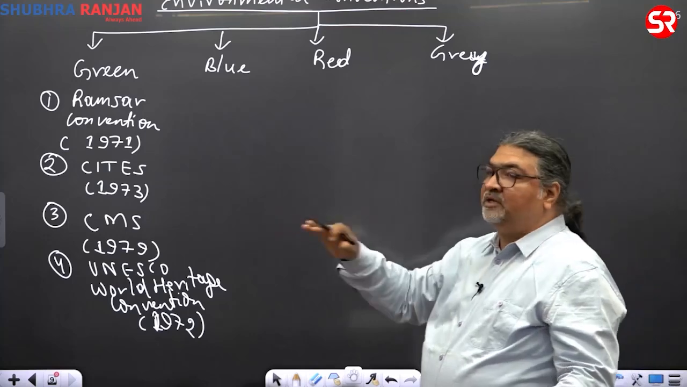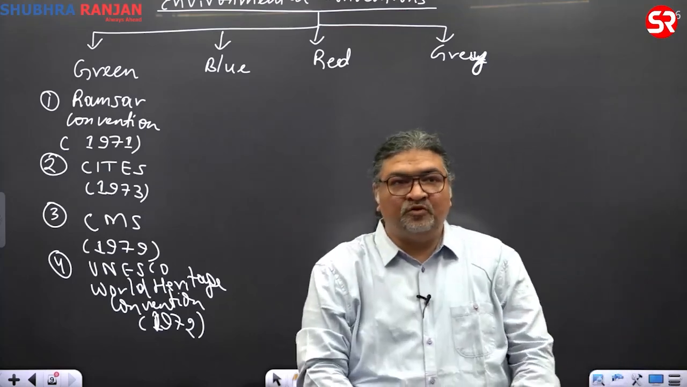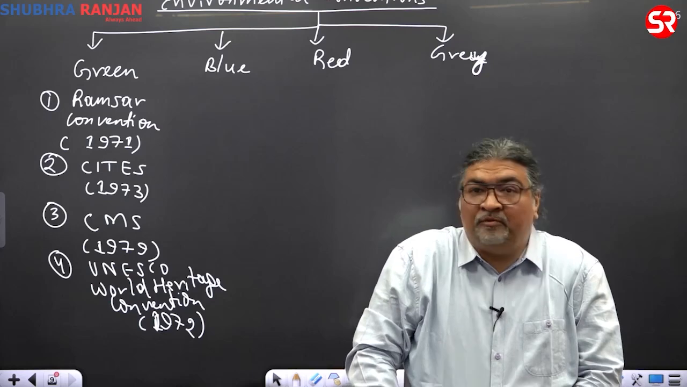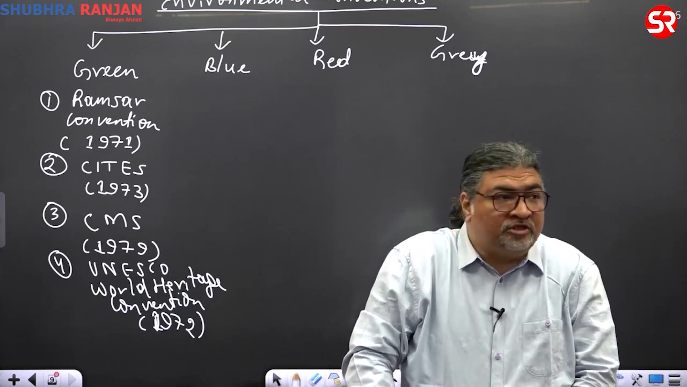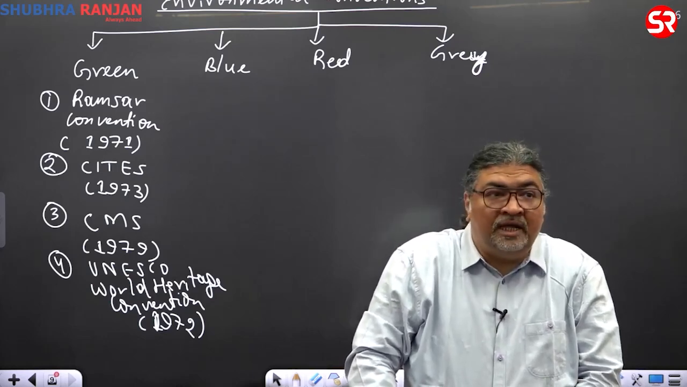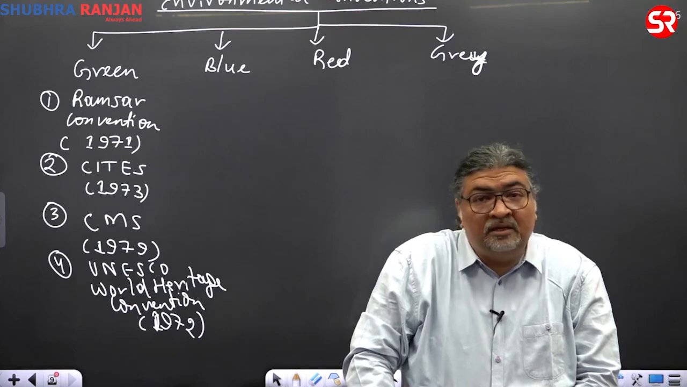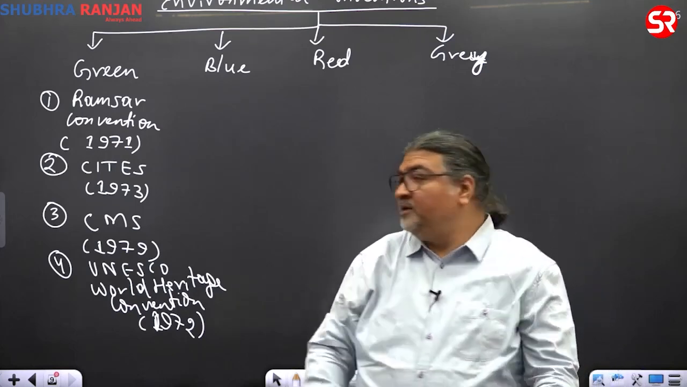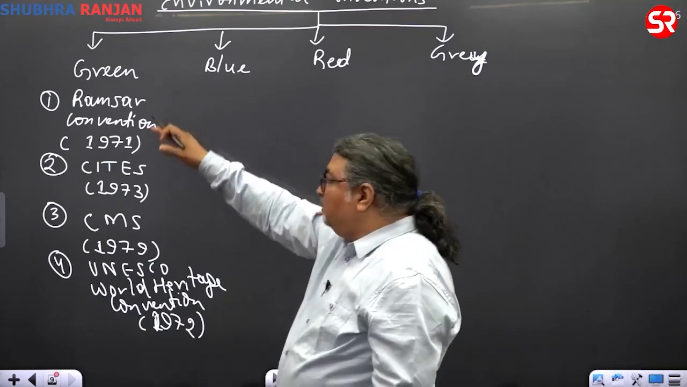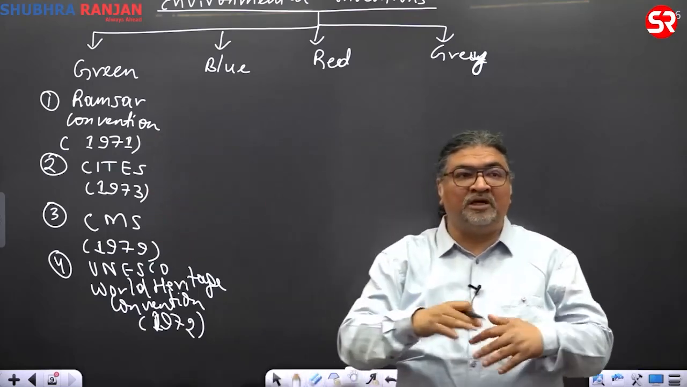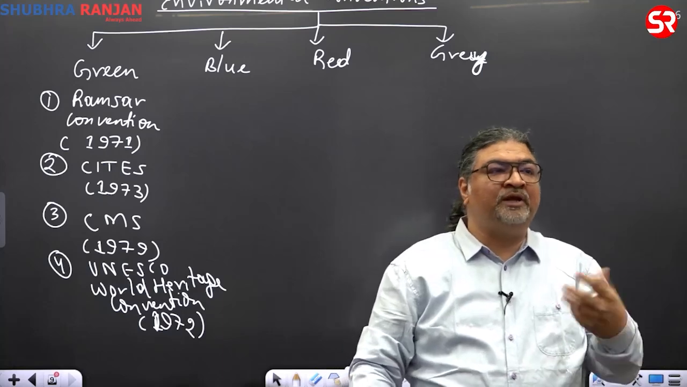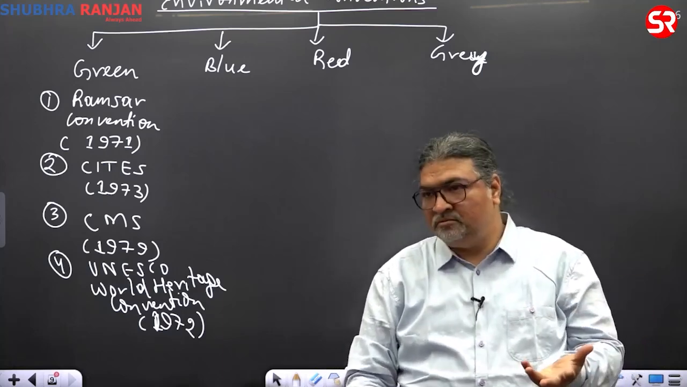These are conventions, but if you take programs, one program you are aware of is the Man and Biosphere program. For Biosphere Reserve, the concept of Biosphere Reserve and its protection, the MAB program, was 71. Again 71, but it came into effect in 75. It was proposed that way, 75. I have not written the Man and Biosphere program because I am talking about conventions now. What is the Man and Biosphere program? It is a program, not a treaty, right?